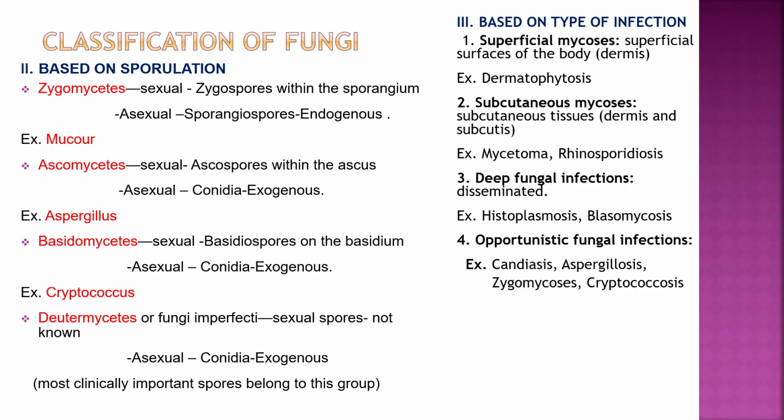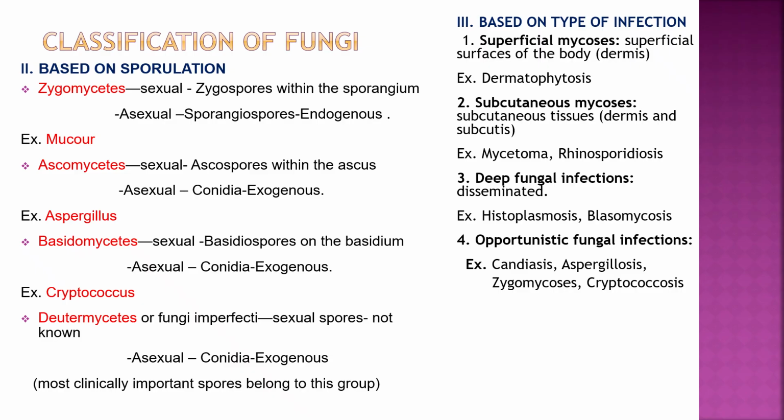Second, taxonomical classification, based on sporulation. Zygomycetes: sexual zygospores, with sporangium within sporangium; asexual sporangiospores, which are endogenous. Example, Mucor. Ascomycetes: sexual ascospores within the ascus; asexual conidia, exogenous. Example, Aspergillus. Basidiomycetes: sexual basidiospores in the basidium; asexual conidia, exogenous. Example, Cryptococcus. Deuteromycetes, fungi imperfecti: sexual spores not known; asexual conidia, exogenous. Most clinically important fungi belong to this group.